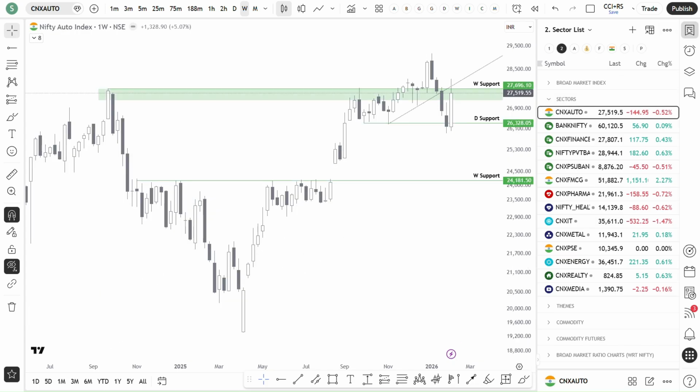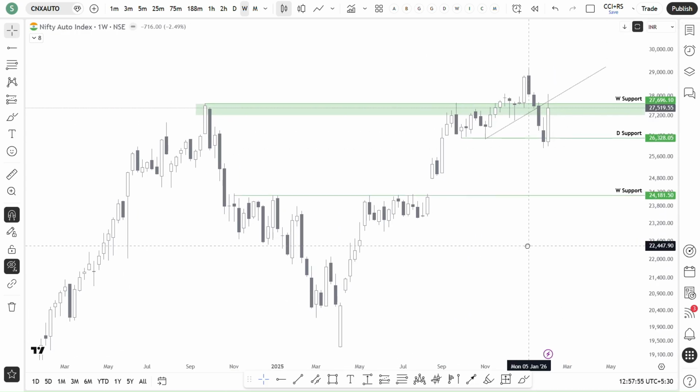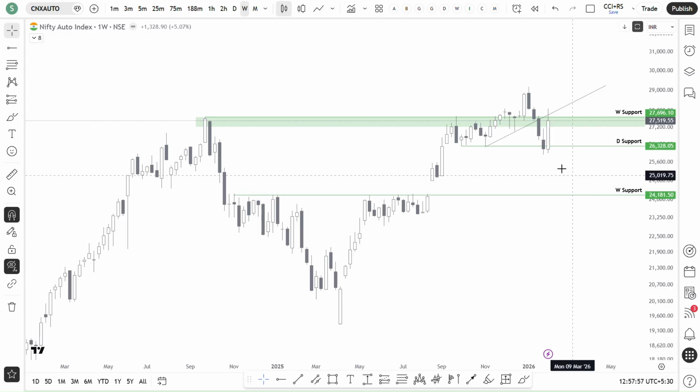Let's see sectoral indices. So what is Nifty Auto saying? Nifty Auto, previous week, broke down from the weekly support actually, but then the next week it again reclaimed. The reason being the US and India trade deal, because they reduced some tariff on auto component manufacturers, I guess.